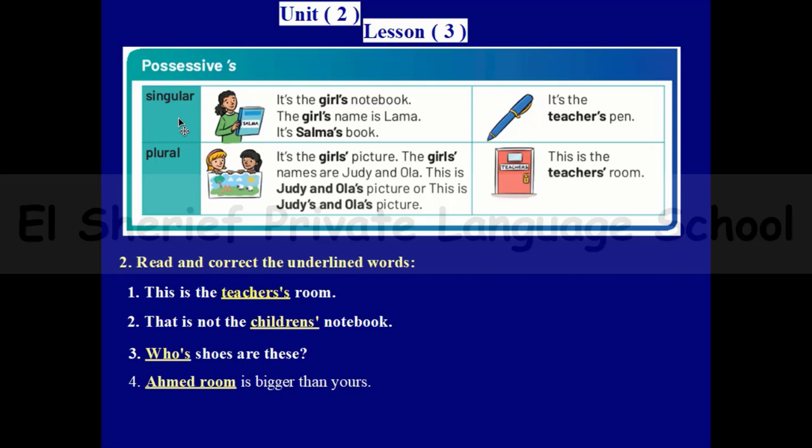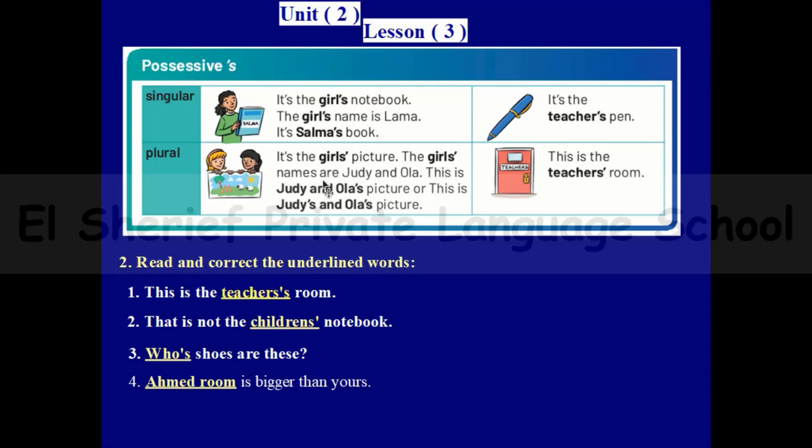How can I express that something belongs to a plural noun? We have here two girls. The word girls, because it's plural, ends with S. So if I have a plural noun ending with S, I will just add an apostrophe. It's the girls' picture. That means this picture belongs to the girls, which are plural.